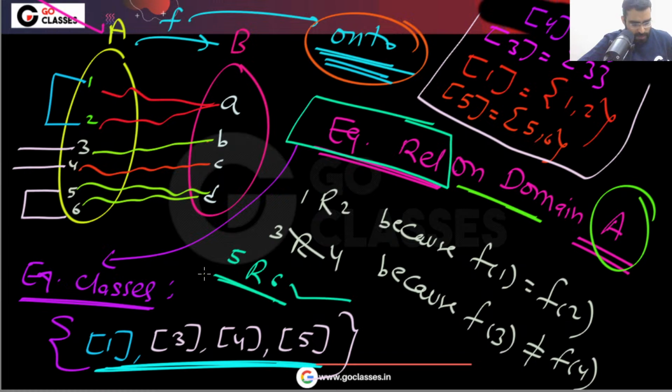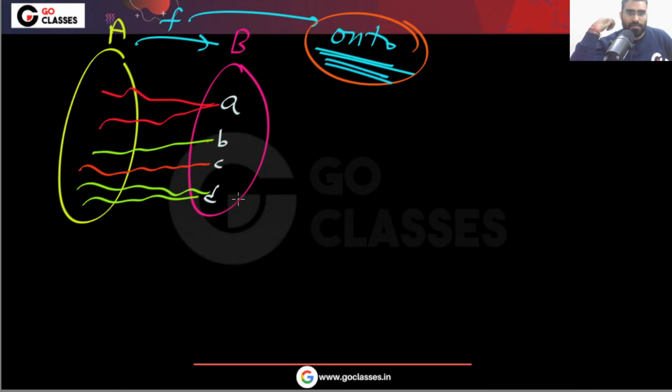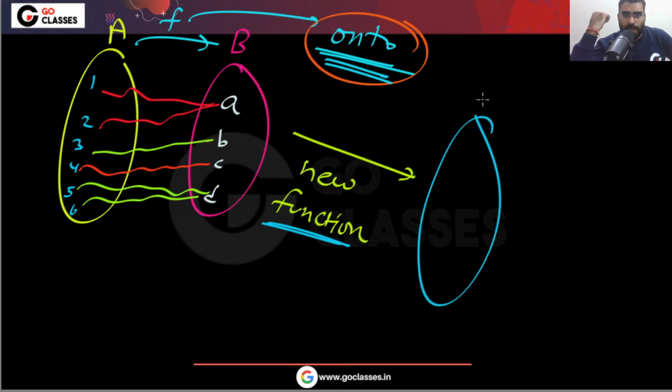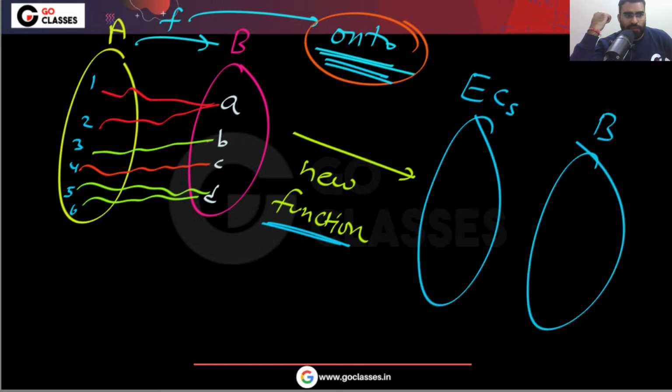Only 4 will be there. In the equivalence class of 4, only 4 will be there. So there are 4 equivalence classes. Now what are you doing? You are defining a new function. Remember, you are defining like this: 1, 2, 3, 4, then 5, 6. Now you are defining a new function from equivalence classes to B.